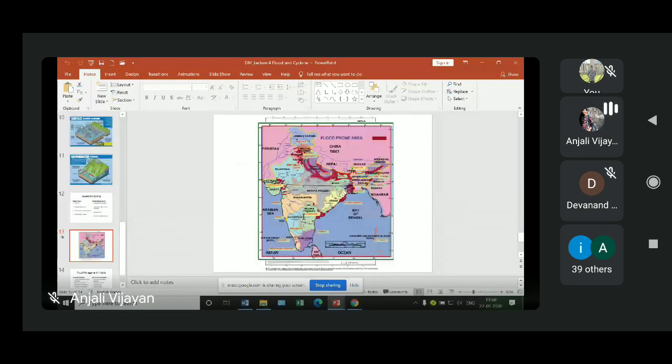So next is melting of ice or snow. As temperature increases, the snow and ice will start melting. When a large amount of snow or ice melts very quickly, it often leads to flooding.